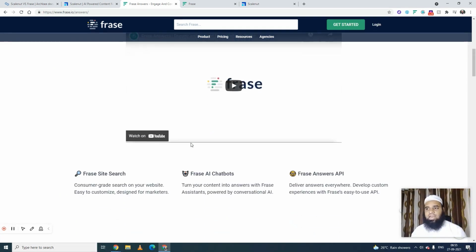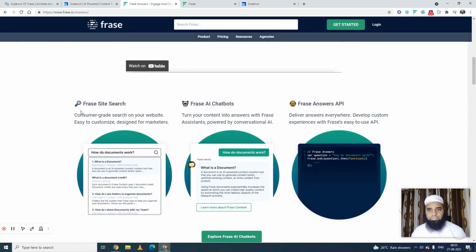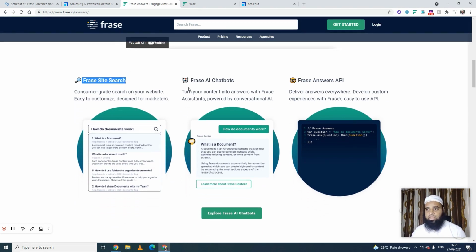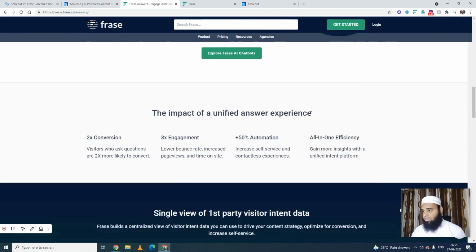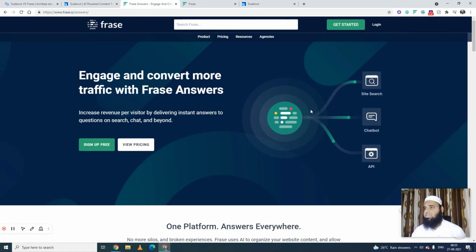So it's, you can say, like an AI chatbot. What it does is you can add a search engine to your site, Phrase AI chatbots and Phrase Answers API. I haven't tested it genuinely. I will honestly say that I haven't tested this feature of Phrase till now.